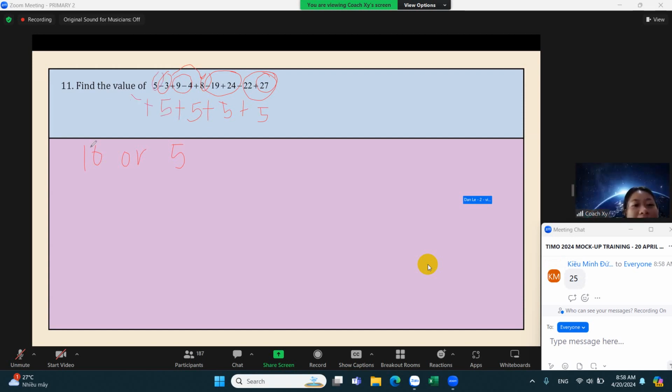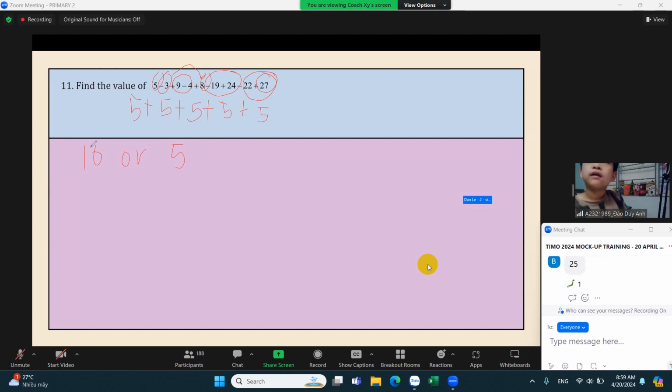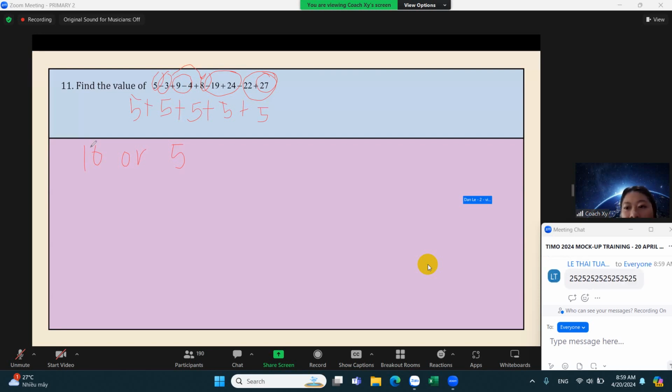So again, if you are adding or subtracting a lot of numbers, you have to pair them up in such a way that you can get a sum that is a multiple of 10 or 5. So in this case, we have paired up our numbers and we can get 5 every time.